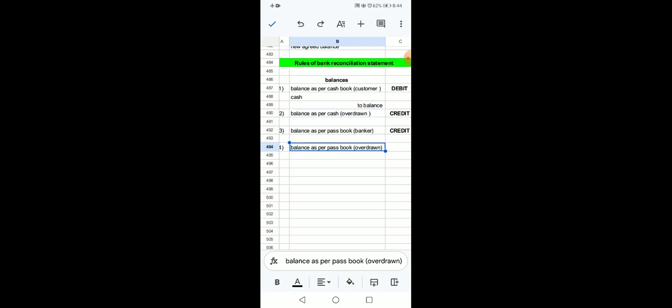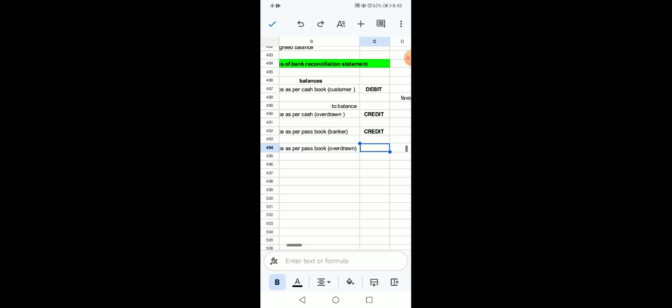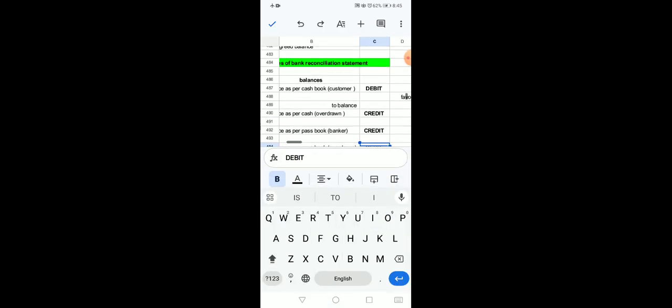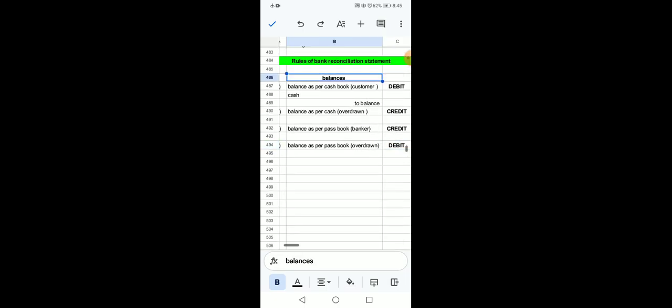There may be involvement of interest, there may be some sort of extra amount, or at least this amount is receivable from the customer. So the banker will see the amount is receivable from the customer, and receivables are assets and the position of an asset is debit. Now these are four rules which are associated with the balance.